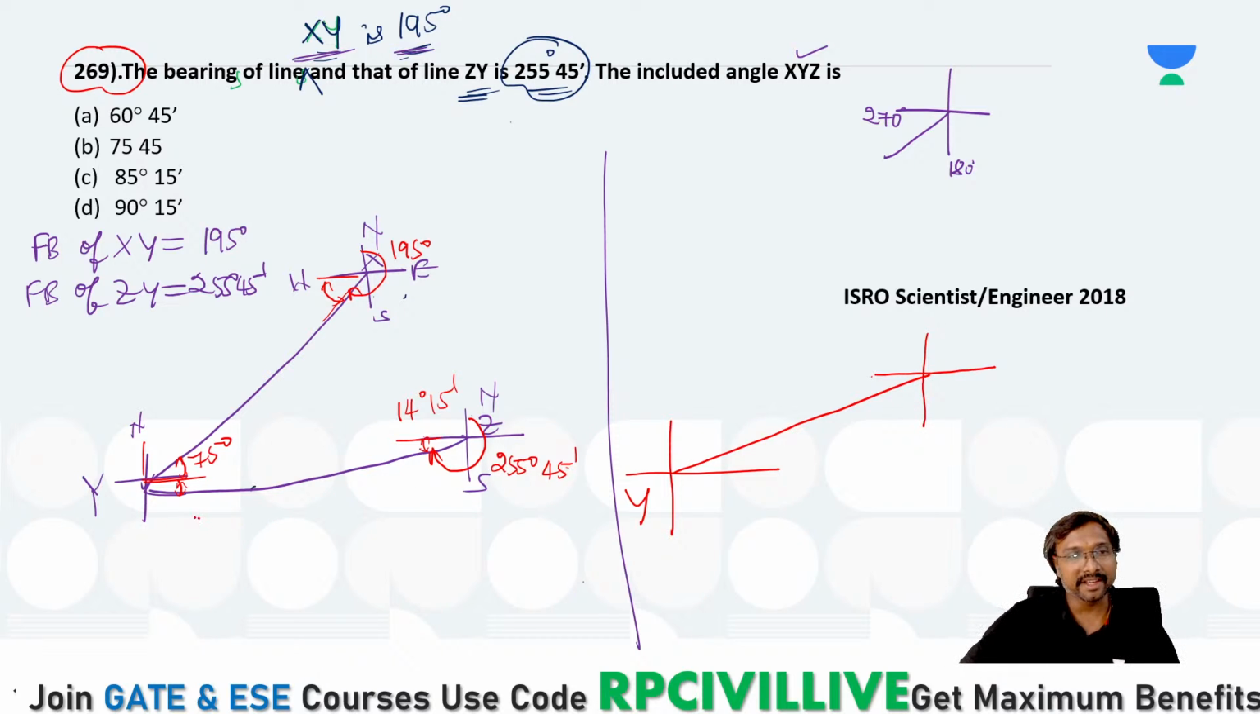Yes or no? So this diagram is correct or wrong? This is your 14 degree 15 minutes. So this diagram is wrong, no? And this diagram is correct, no, all of you? This right side diagram is correct, right? Because this is in the third quadrant, it will be in the first quadrant, you can say, right?